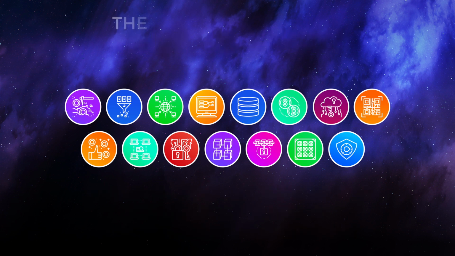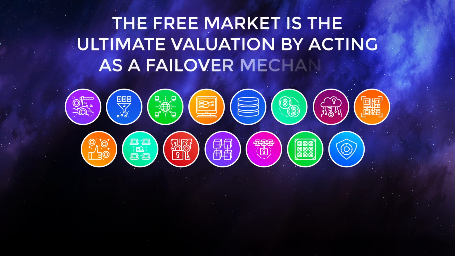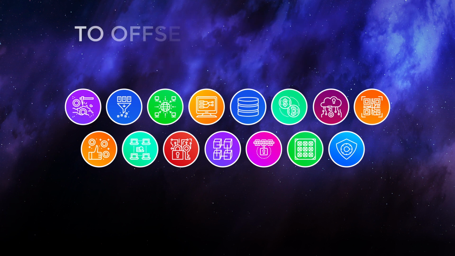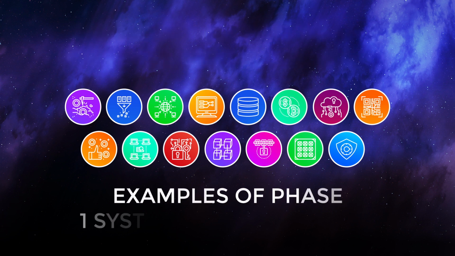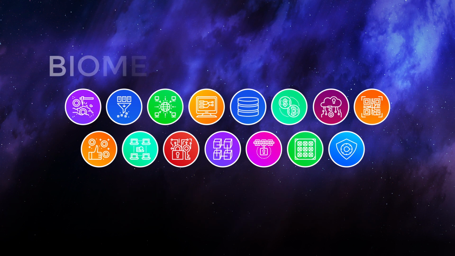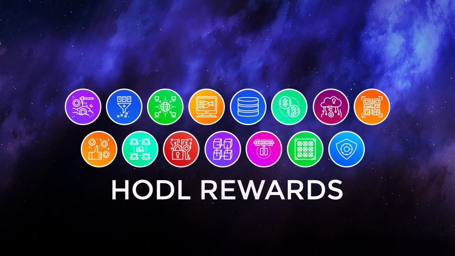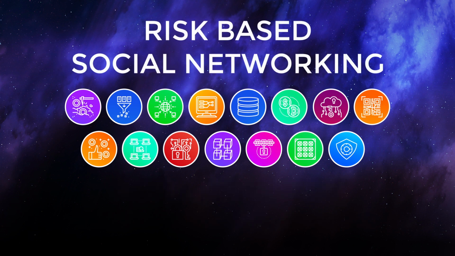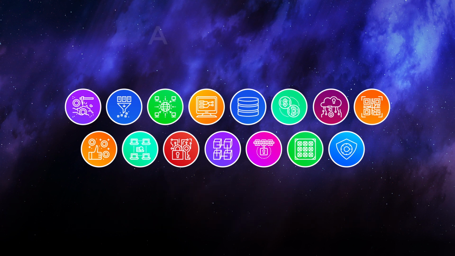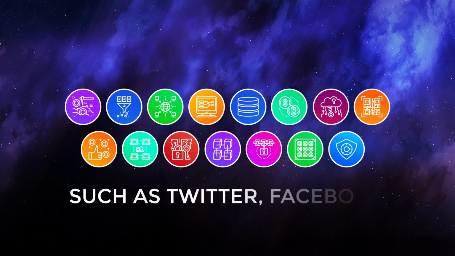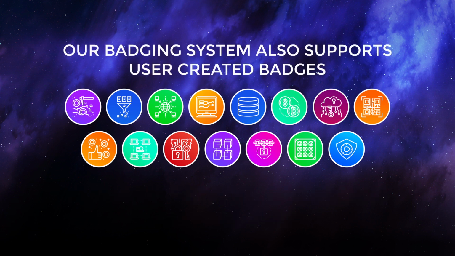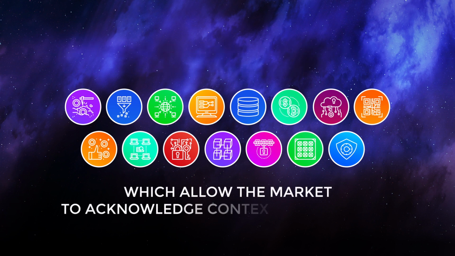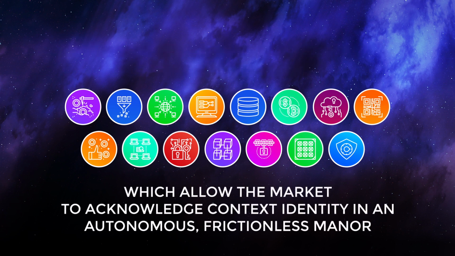True to spirit, the free market is the ultimate valuation by acting as a failover mechanism to offset localized and systemic miscalculations. Examples of Phase 1 system badges include biometric validation, HODL rewards, risk-based social networking, tasking as employer and employee, as well as verified subscribers on social media outlets such as Twitter, Facebook, and YouTube. Our badging system also supports user-created badges which allow the market to acknowledge context identity in an autonomous, frictionless manner.